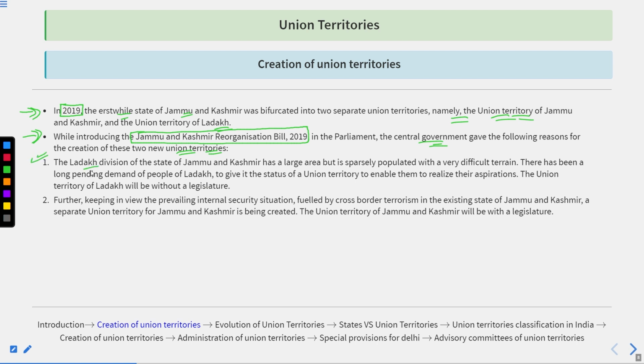First reason, the Ladakh division of J&K has a large area but is sparsely populated with very difficult terrain because it is a highly mountainous area, and there has been a long pending demand of Ladakh people to give it the status of union territory so that the central government could focus on this part and could realize their aspiration. So the union territory of Ladakh will now be without a legislature so that the central government could directly focus on this region.